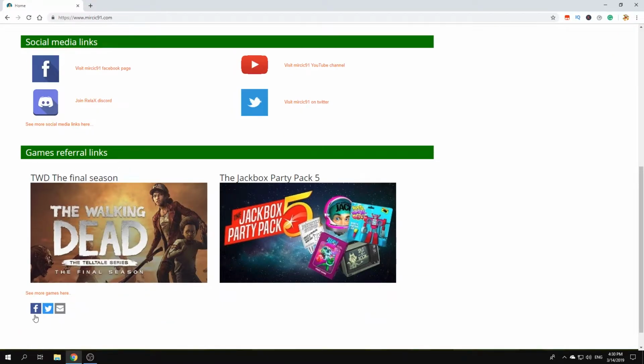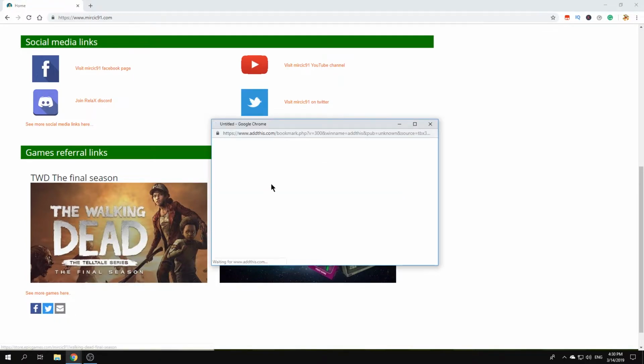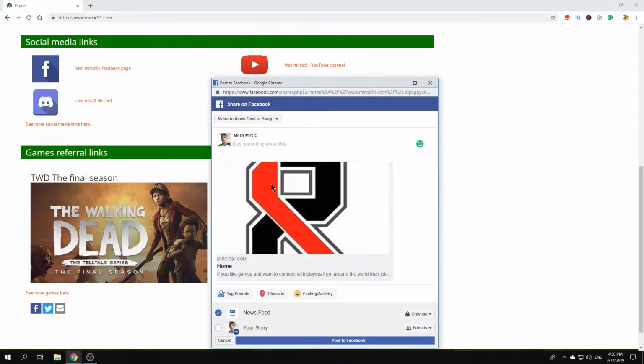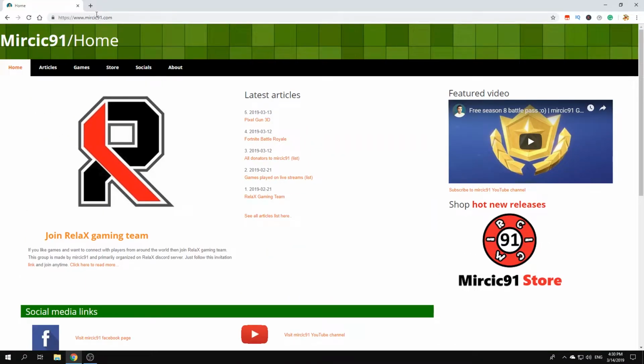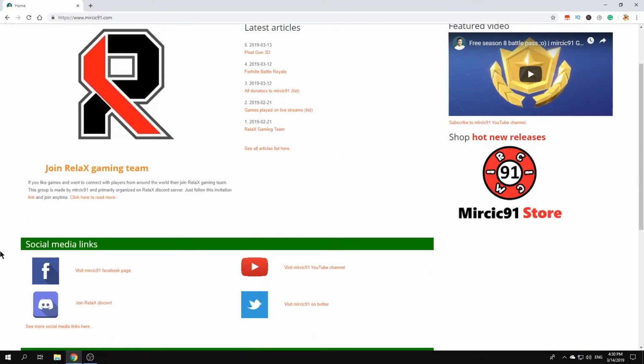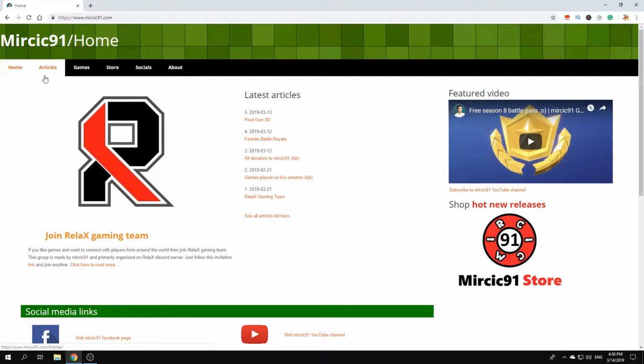And I also feature these share buttons here, where you can just click here, and let's do that now. And you can just share this page to Facebook, Twitter, or via email to send anyone this page.